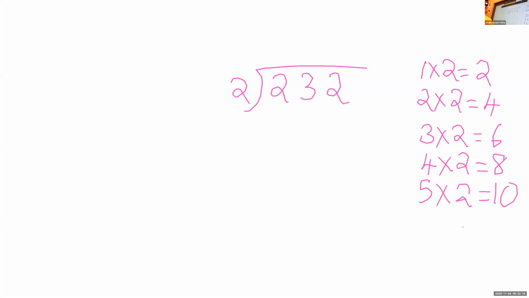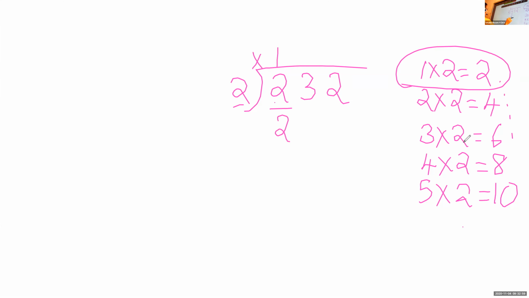Okay, Nora, help me to divide this one. First, which number you have to divide? Nora, please unmute. Compare 2 and 2. 2 divided by 2. First number. They are same. Same means we can divide. Okay, Nora? Now look in the multiplication table. Where is 2? 1 into 2. Very good. Children, all of you please note. Here you have to take the largest number that can be subtracted from 2. So here we can take 2 into 1 is 2.